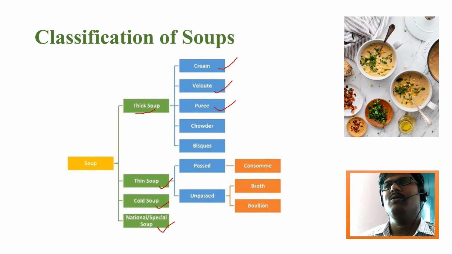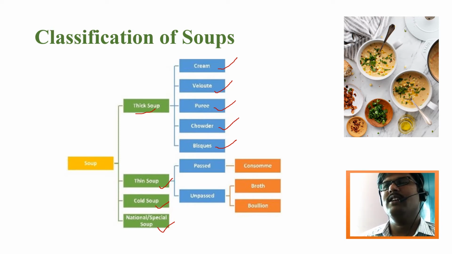If you would like to make a tomato puree soup, you have to add the pulp, the puree of tomato, so it gets a name like that. Then chowder is a stock prepared from seafood like crabs and other shellfish. Those can be added as a thickening agent in this thick soup. Bisque is also a seafood stock, prepared separately and added along with the soup to make a thick soup.